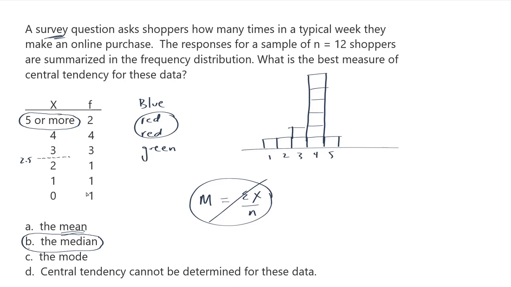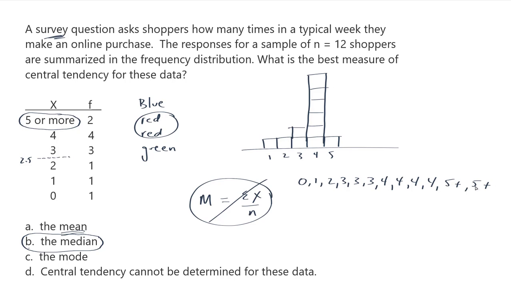So, probably the safest way of getting this right would be to list your values. Let's start here with a 0. I've got a 0, and then I have a 1. I only have one 1. Then I have a 2. I have 3 3s, and I have 4 4s. And I don't know what my last 2 values are. I just know that they're 5 or more. So I'll just do 5 plus. Now how many values do I have in total? That'll help me find the middle. So 1, 2, 3, 4, 5, 6, 7, 8, 9, 10, 11, 12.